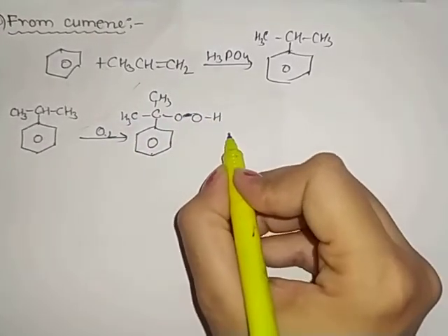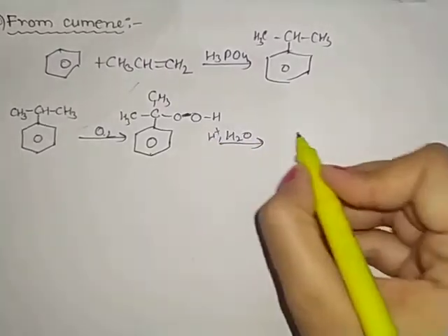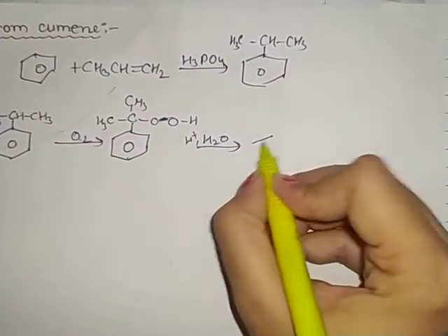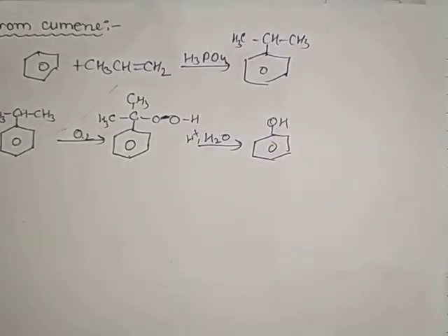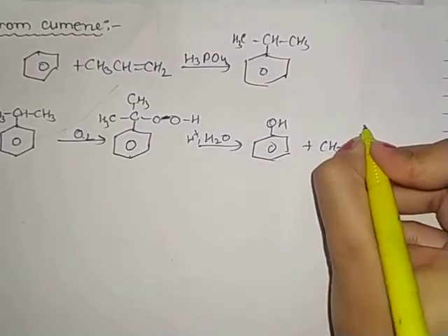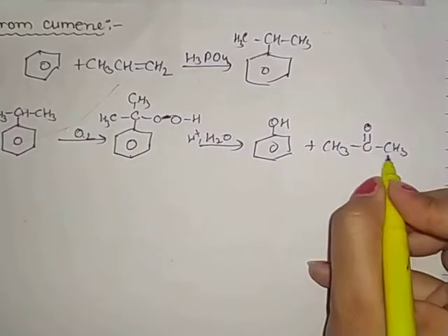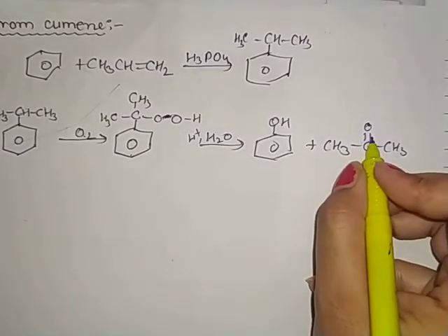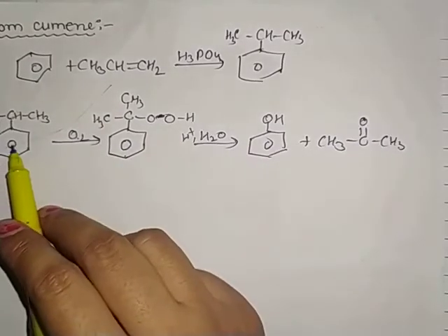When we add water into it, what will happen here? Formation of phenol occurs, and a side product is formed, which is CH3 C double bond O CH3, which, as you know, is propanone. Clear? This is how phenol is formed with the help of cumene.